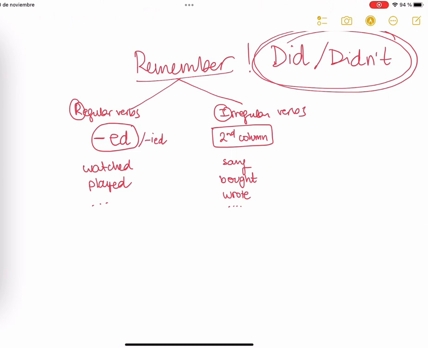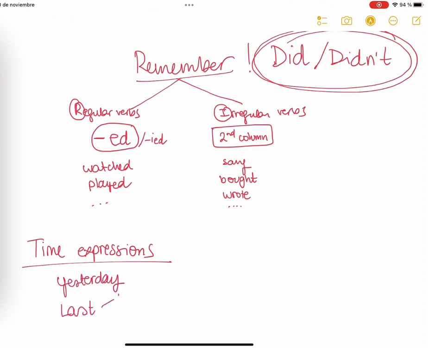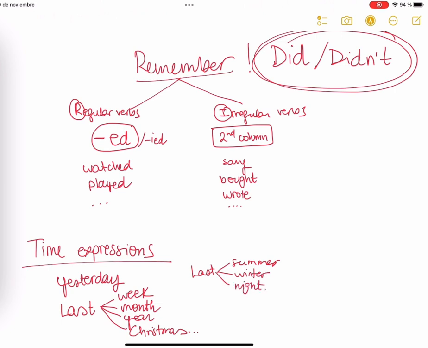And some examples of the irregular verbs are I sang a song, I bought a new t-shirt, I wrote a book, okay? But don't forget, there are sometimes expressions that mean that we're talking about the past. For example, yesterday, last week, last month, last year, last Christmas. It could also be last summer, last winter, last autumn, last spring, also last night, okay? Also a few days ago. All of these time expressions mean that you're talking about the past simple. Well, and of course, every time you see did or didn't.